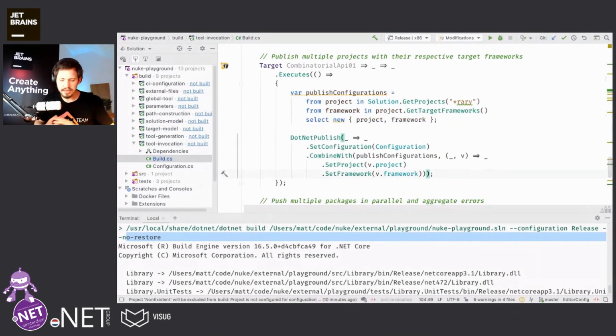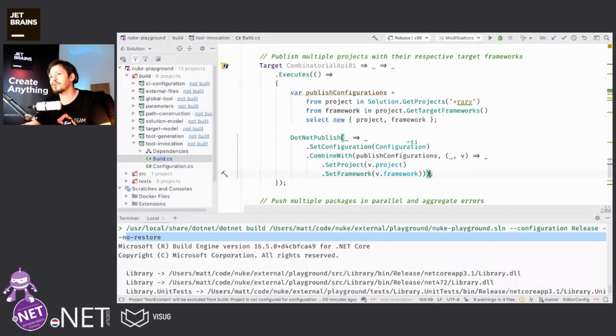A nice example is also, let's imagine you have a couple of packages that you want to push. And with packages, it's always interesting. Usually, they could be pushed in parallel. So I think a good number is to push 5 packages in parallel. But also sometimes only one package failed, let's say. And then if you re-invoke the push command for that, you still want to push all of them. So maybe the first only failed. You don't want to adapt your build configuration just to push all the packages.